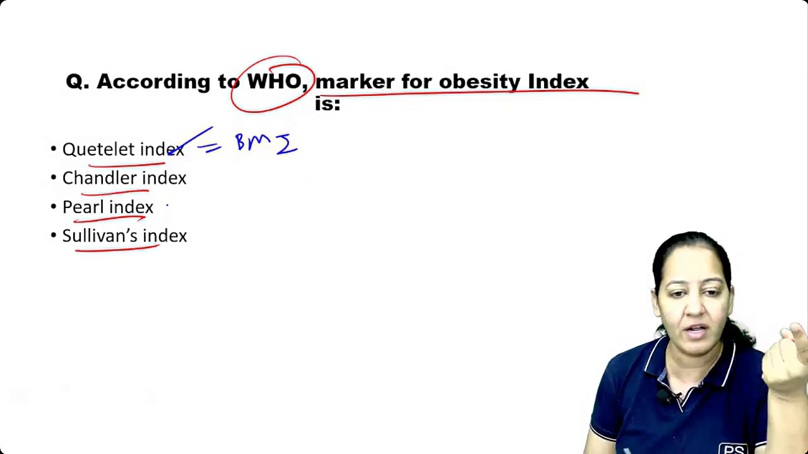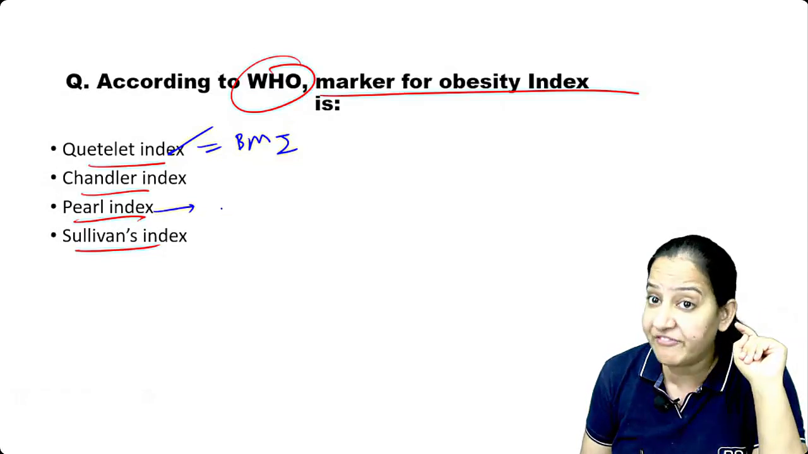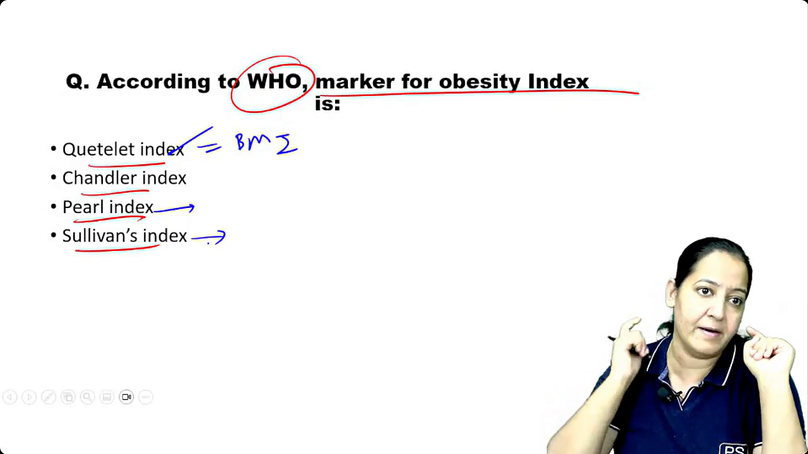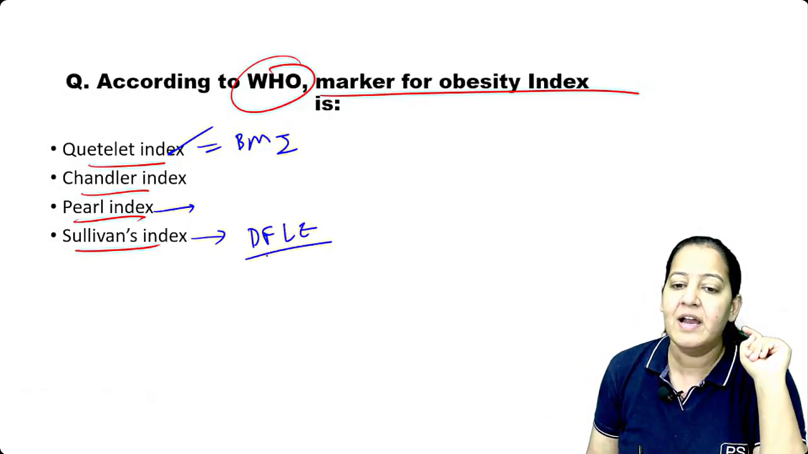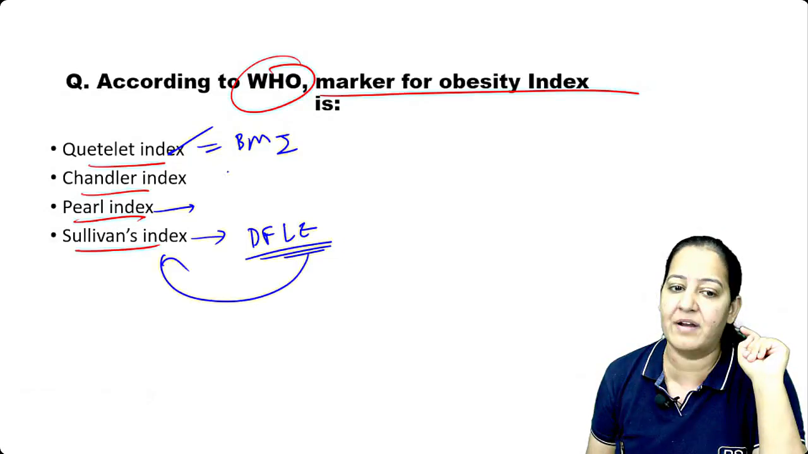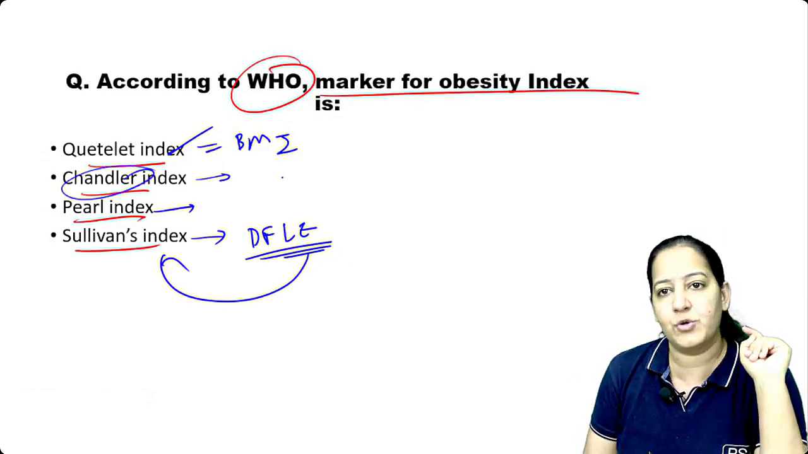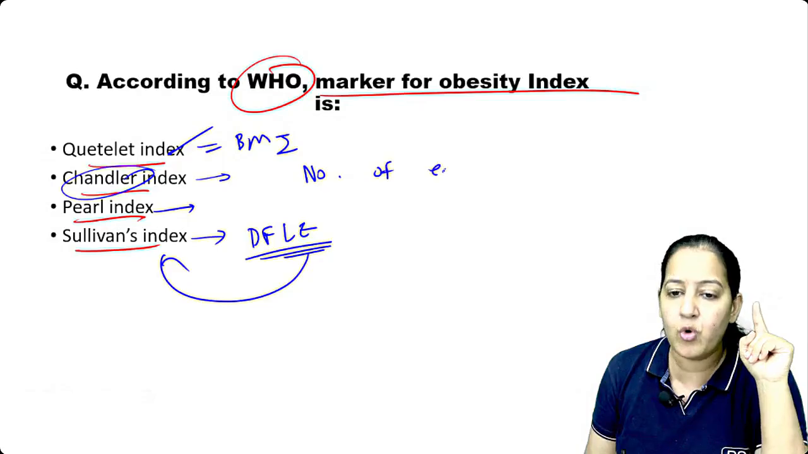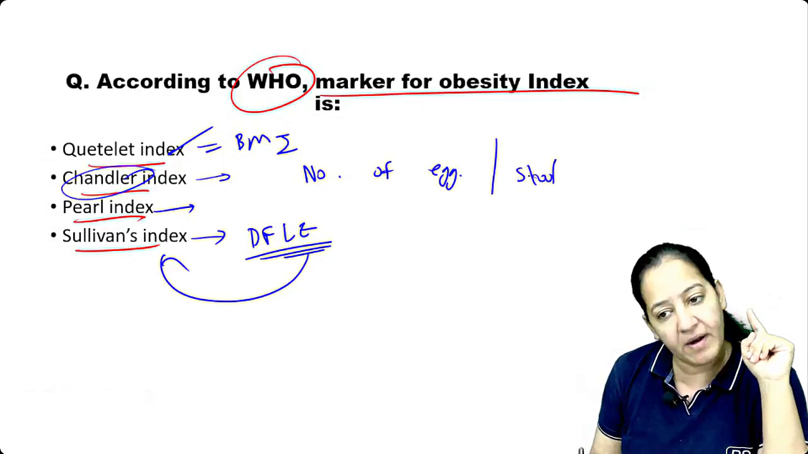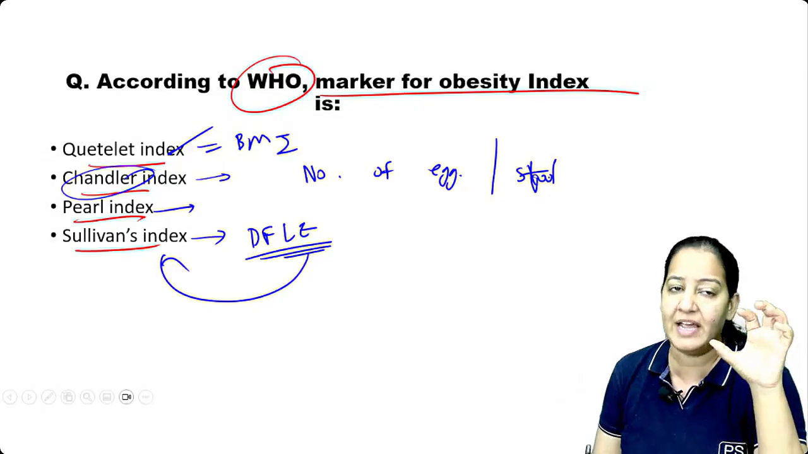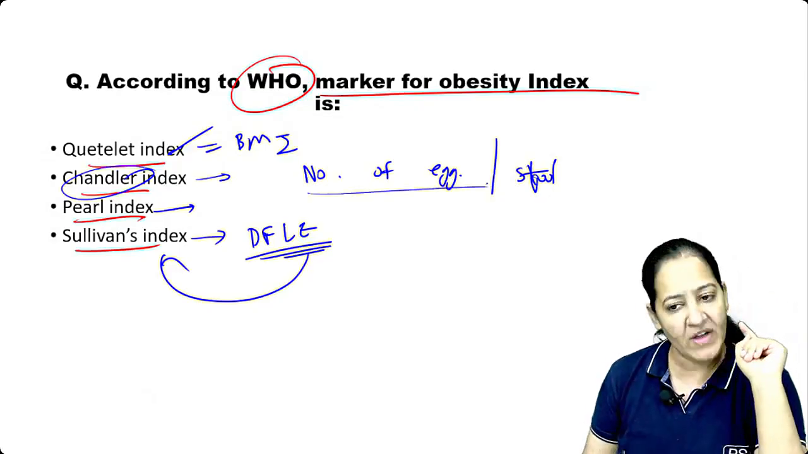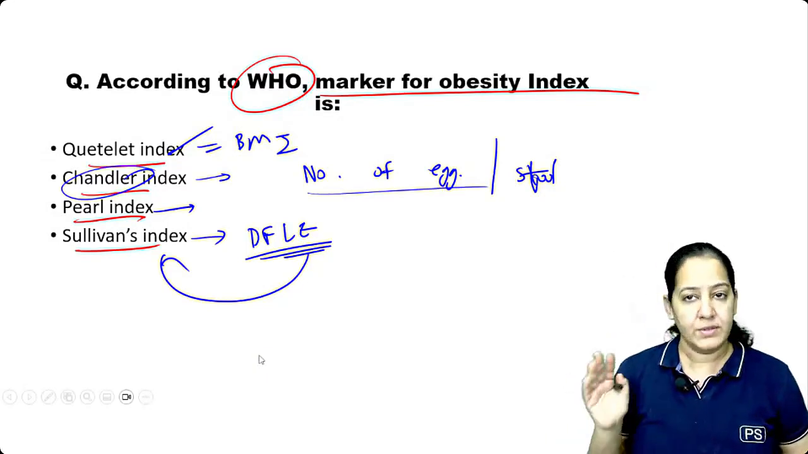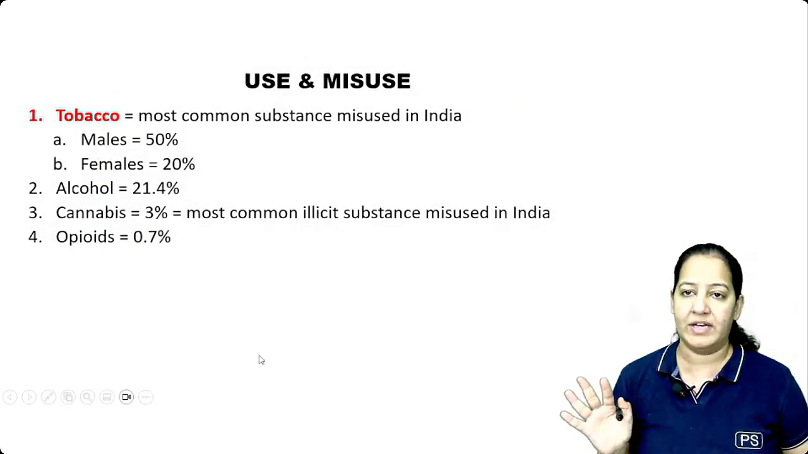That is Quetelet index. What are the other indexes? Pearl index, yesterday I taught you, is the contraception failure rate. Sullivan index, I told you on day 1, is the disability free life expectancy. DFLE's other name is Sullivan index. Chandler index you don't know. I will teach you in microbiology in hookworm. It is the number of eggs of hookworm per gram of stool, used to see how much is the hookworm infection in a community. That is known as Chandler index. Yes, it is an index for worms. So you should know all the indexes. The correct answer here is A. We all know that. Okay, so we are done with that.